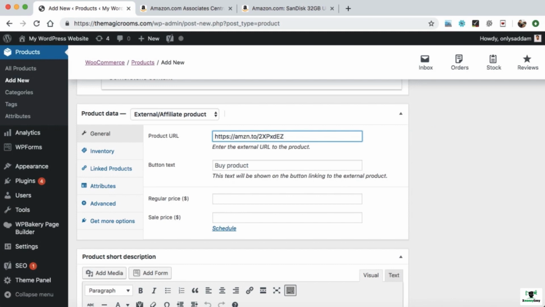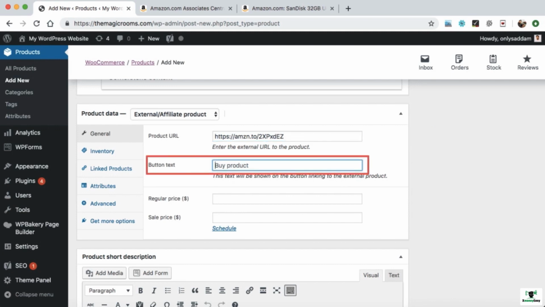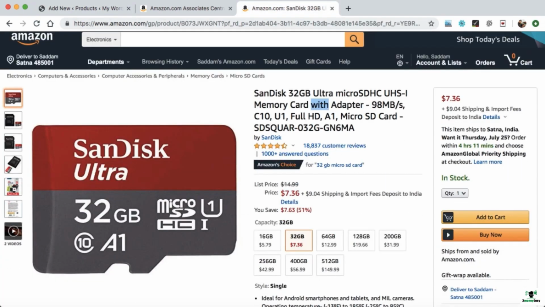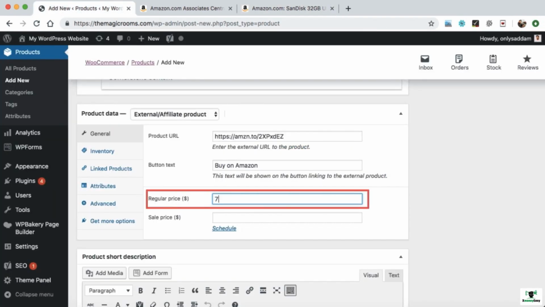Now, button text. What exactly do you want to display on the button when someone tries to buy this product? So here we can simply type something like buy on Amazon. Regular price. In this box, we can pass the price of this product. We can get the price from here. This product is costing $7.36. So let's type it in this box. That's all you have to do.